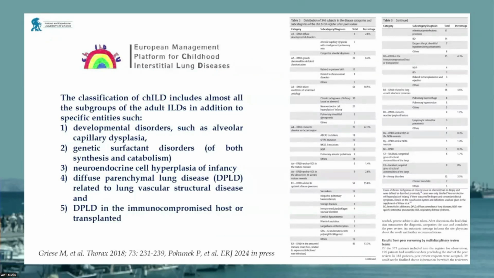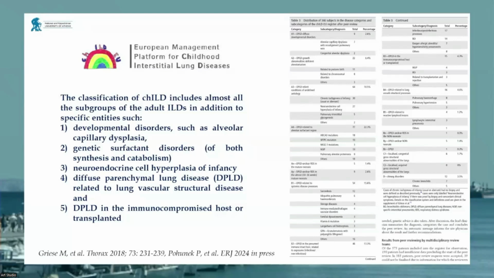So there are many classifications for children's interstitial lung disease. The most widely used is the classification by Professor Matthias Griese. It's the classification made by the European Management Platform for Childhood Interstitial Lung Disease.